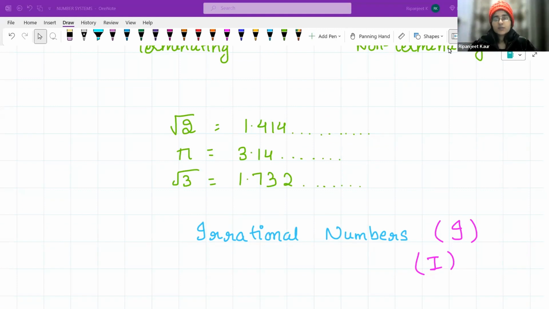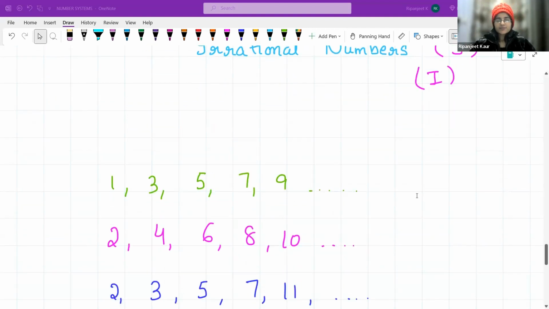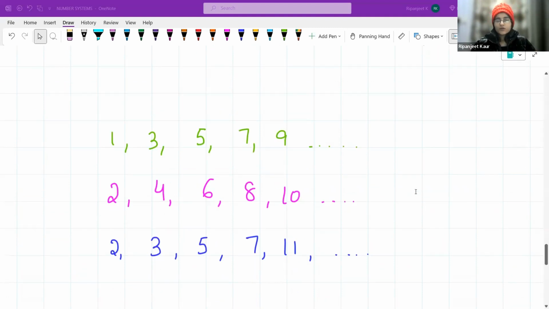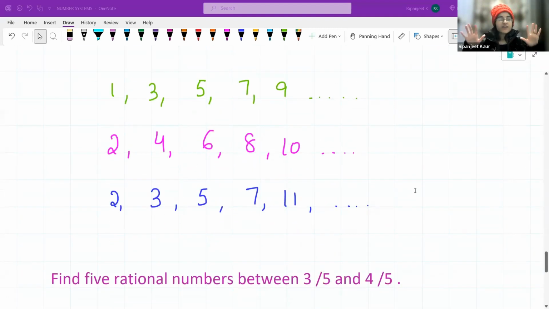Do you think there can be any more numbers other than this? I show you a little glimpse. Now, look here. Can you guess what type of numbers these are? And do you know how to find 5 rational numbers between 3/5 and 4/5? Well, think of a way, because this is what we are going to discuss in the next session. Just make sure you find the numbers and then match them with me, to see if you are correct or not. Alright?